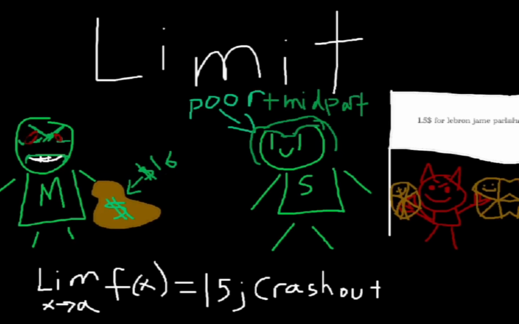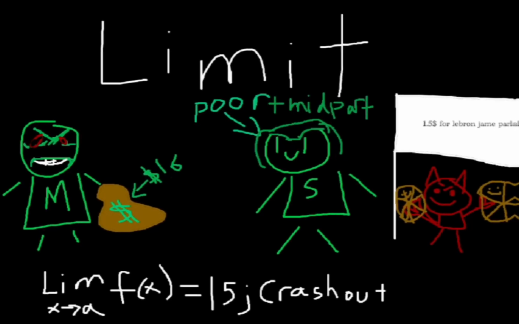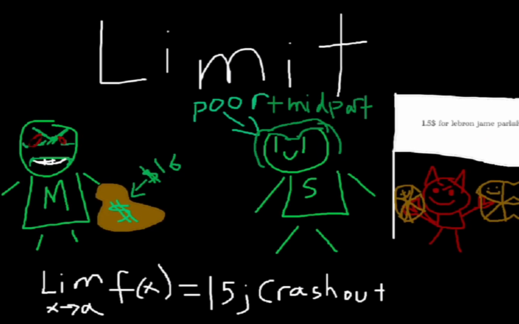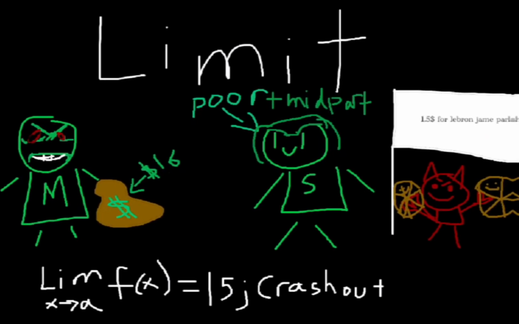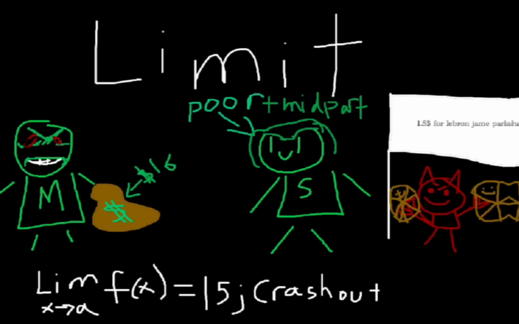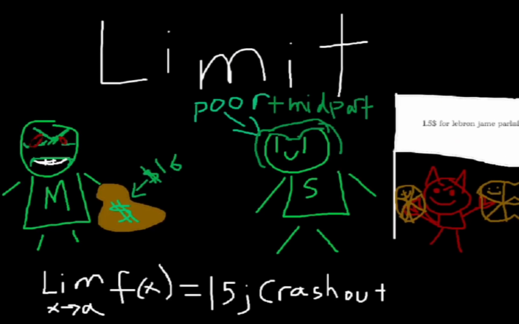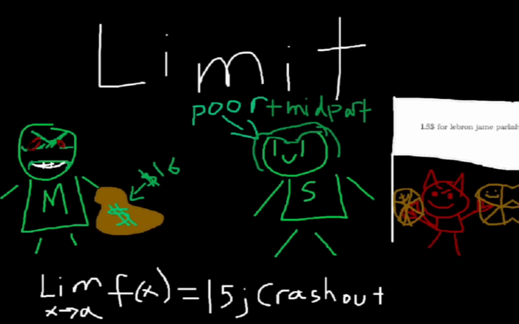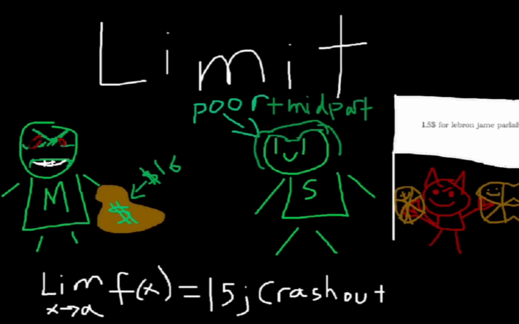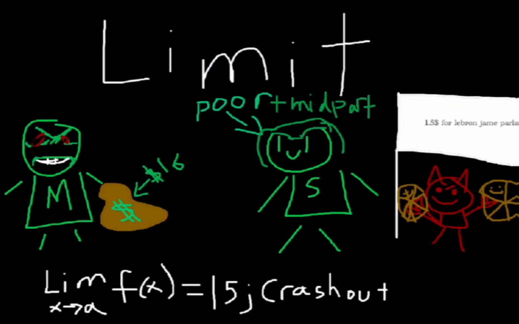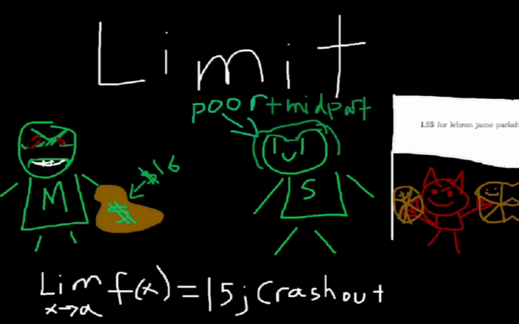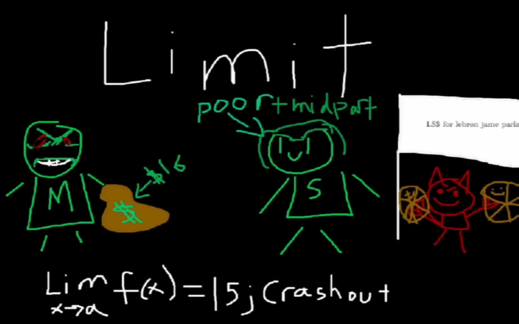Oh my god, bro. After that miserable loss on the LeBron James parlay of $1.50, Simon realizes that was a bad idea. Now, not only did he lose $1.50 and gain nothing from it, he also has Matt about to crash out, itching to shoot him down. So Simon knows Matt's limit for how much money he wants left is around $15.